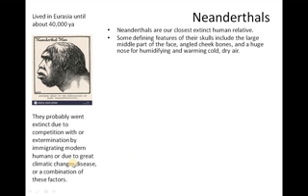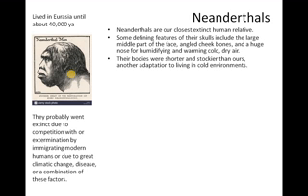Some defining features of the Neanderthal skull include the large middle part of the face and the angled cheekbone. This is the angled cheekbone. Look at this. And the huge nose you can find here is for humidifying and warming cold and dry air, to adjust, because they probably lived in the colder regions of the earth.